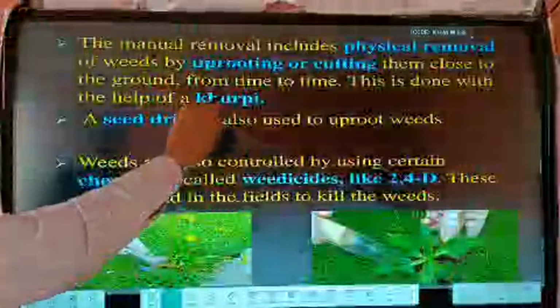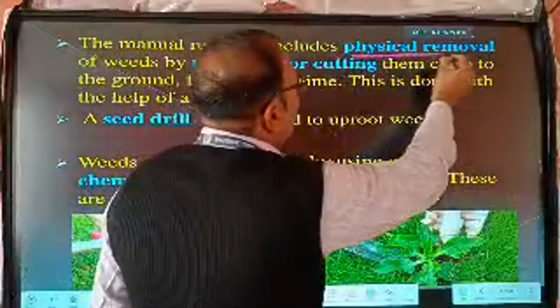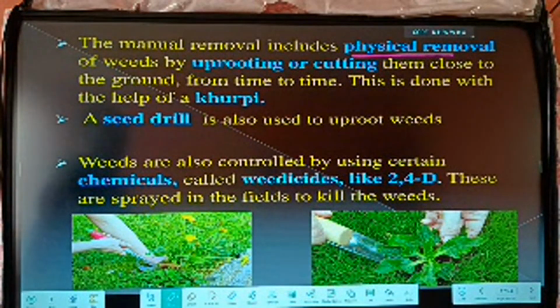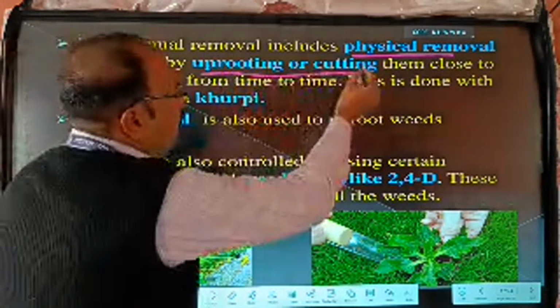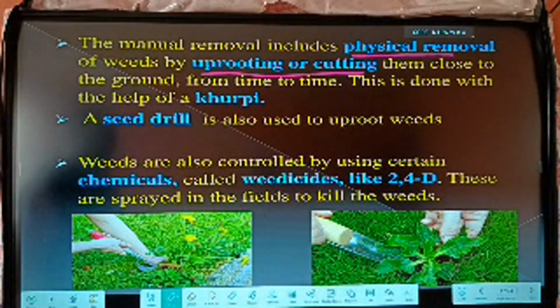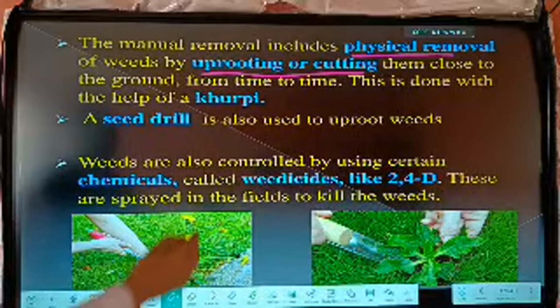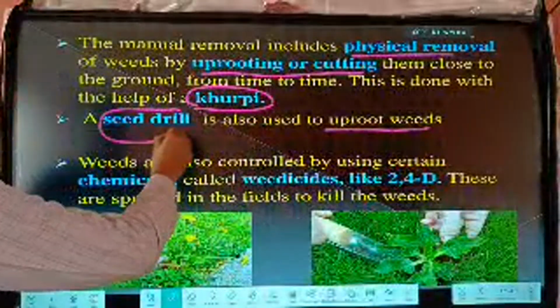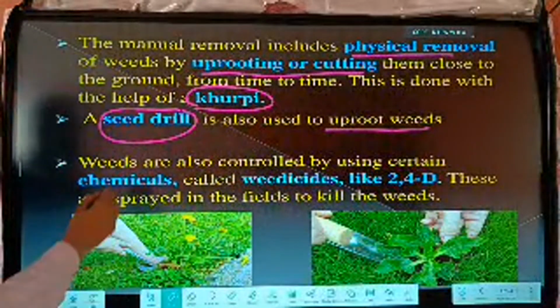Manual removal includes physical removal, which is uprooting or cutting them close to the ground from time to time. This is done with a khurpi, and a seed drill is also used to uproot weeds. This is a machine that removes weeds.